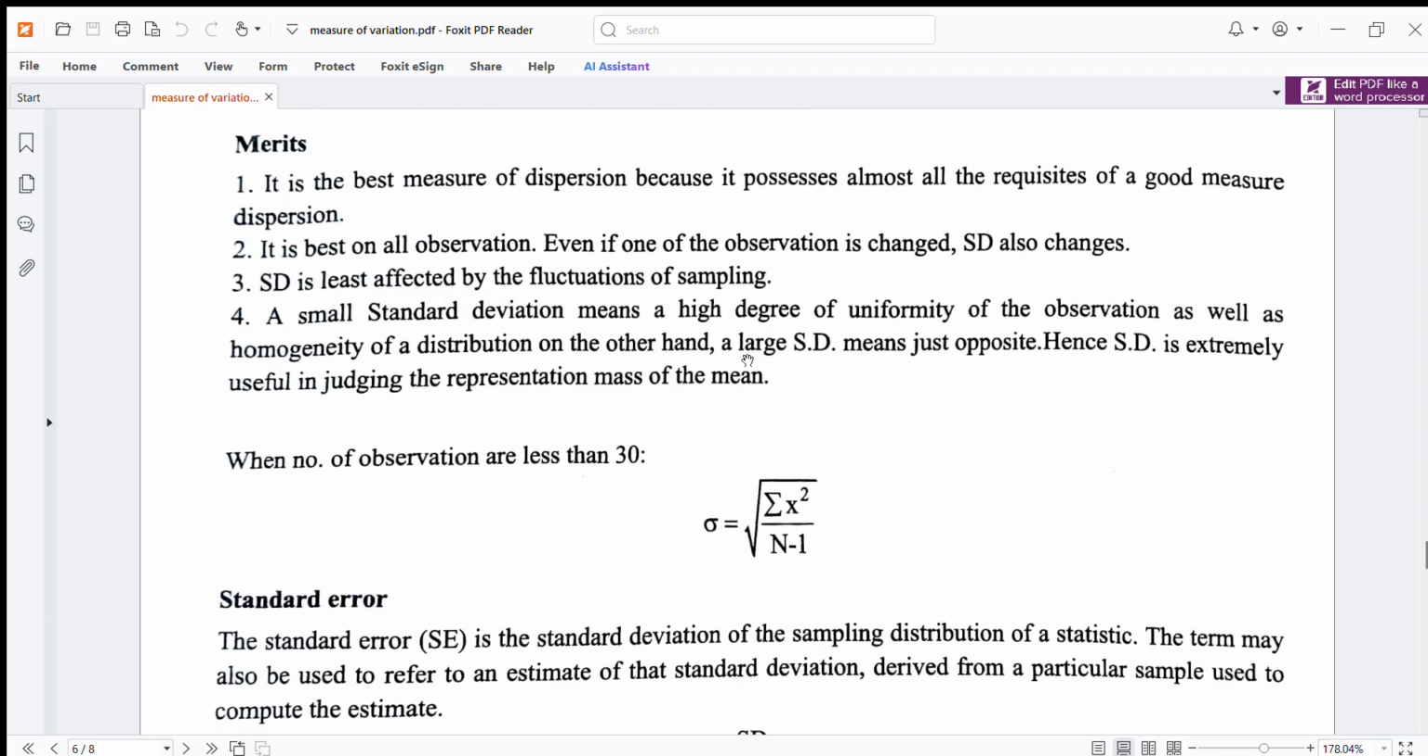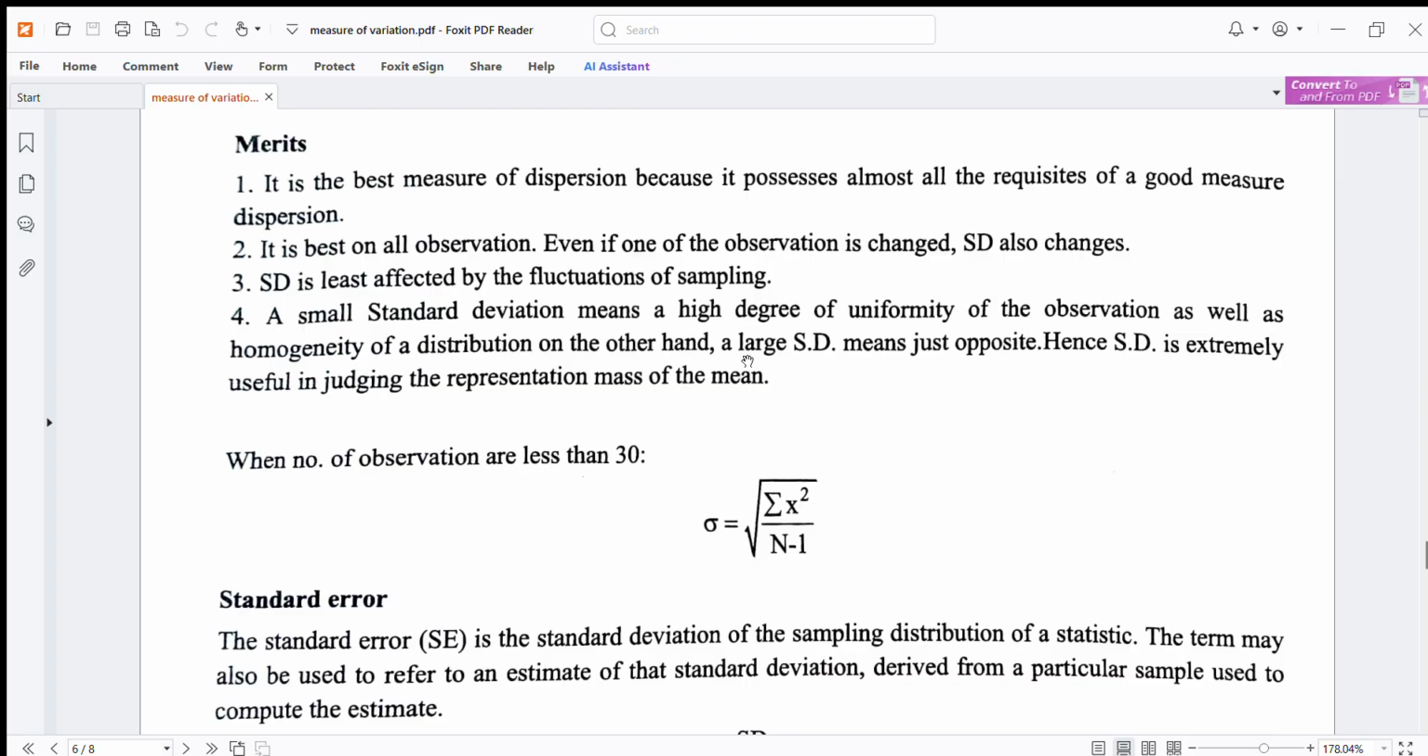Merit: it is the best measure of dispersion because it possesses almost all the requisites of a good measure of dispersion. It is based on all observations. If one of the observations is changed, SD also changes. SD is least affected by fluctuation of sampling. A small standard deviation means a high degree of uniformity of the observations as well as homogeneity of the distribution. On the other hand, a large standard deviation means just the opposite. Hence, standard deviation is extremely useful in judging the representativeness of the mean.